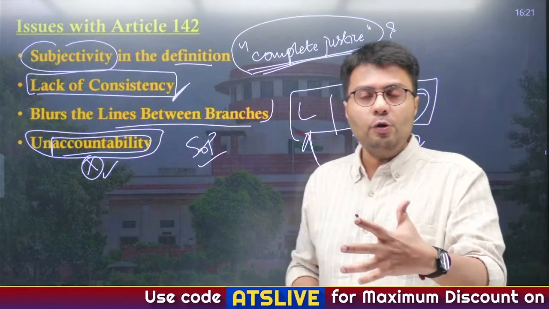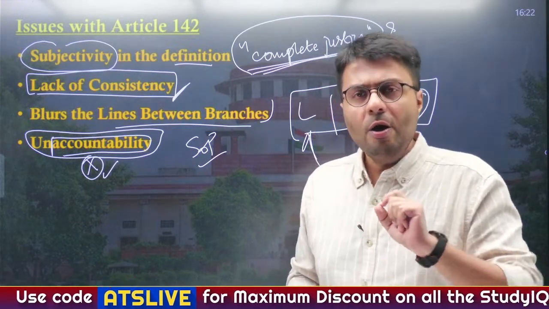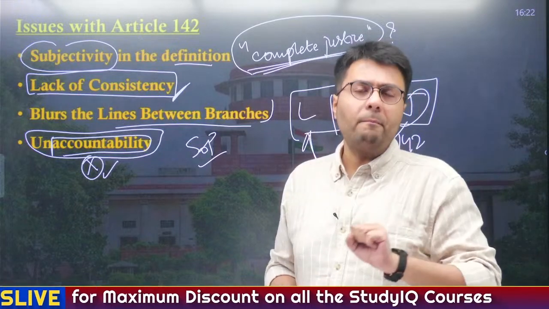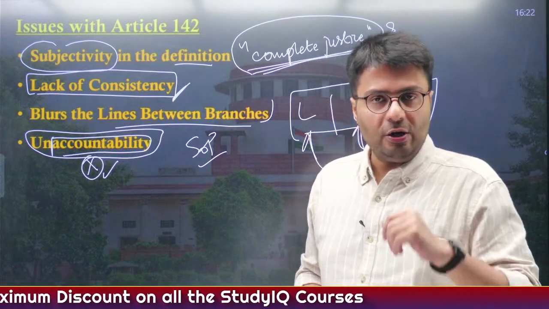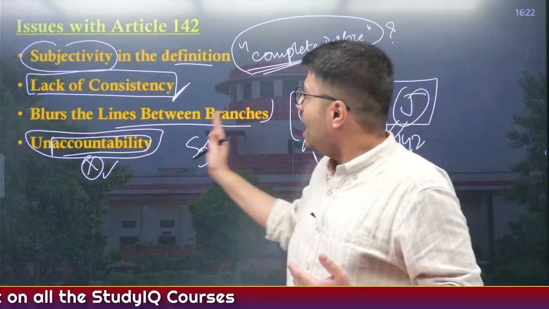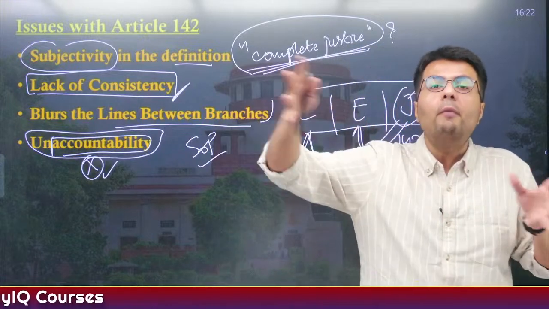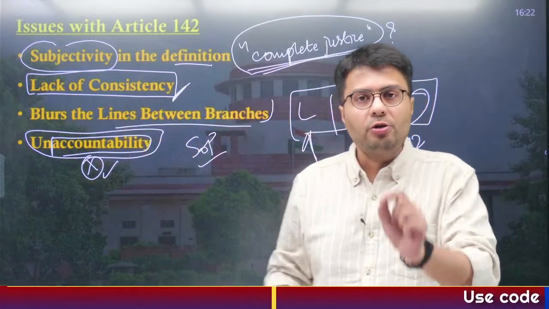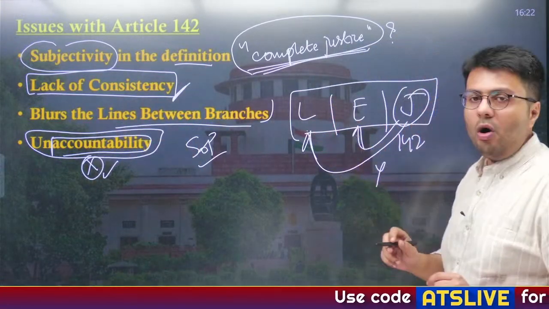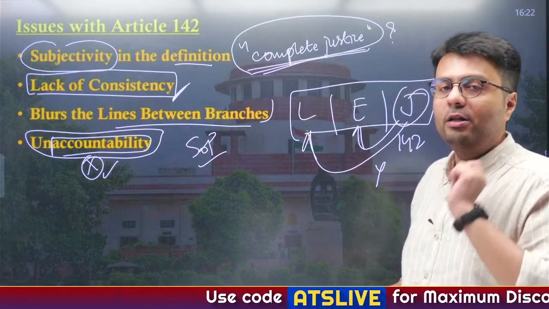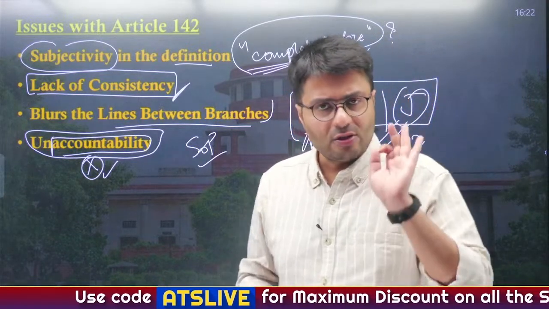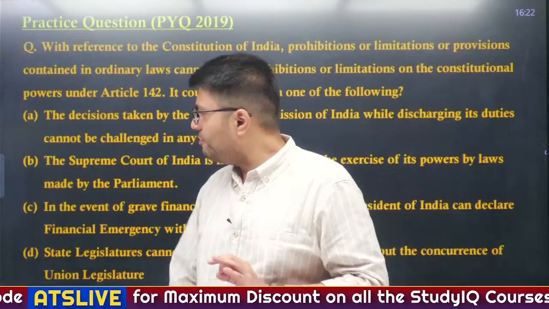It is given to the Supreme Court to ensure complete justice, but the application of complete justice is somewhat inconsistent. Also, while doing so, we have seen that the Supreme Court went above and beyond its means to pass the law, or sometimes even implement the law, which we have seen in many circumstances, right? I hope I've made everything clear.